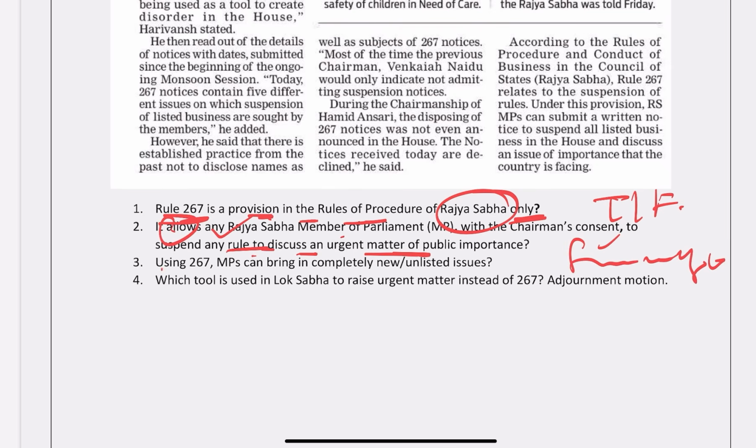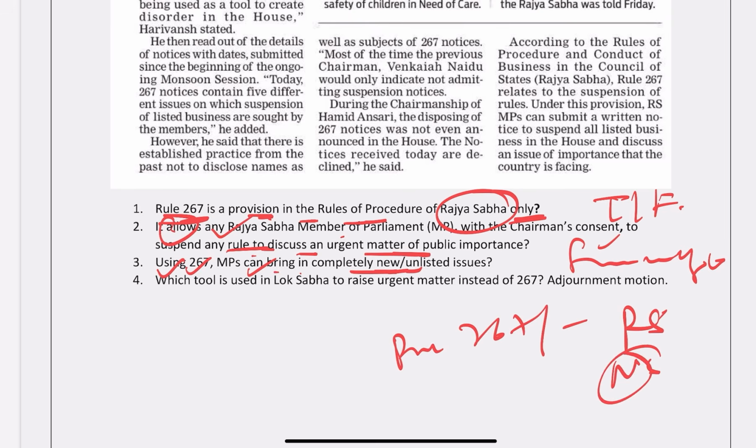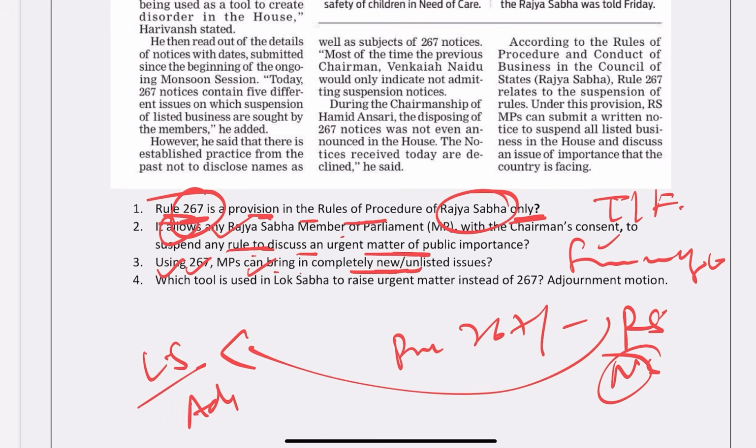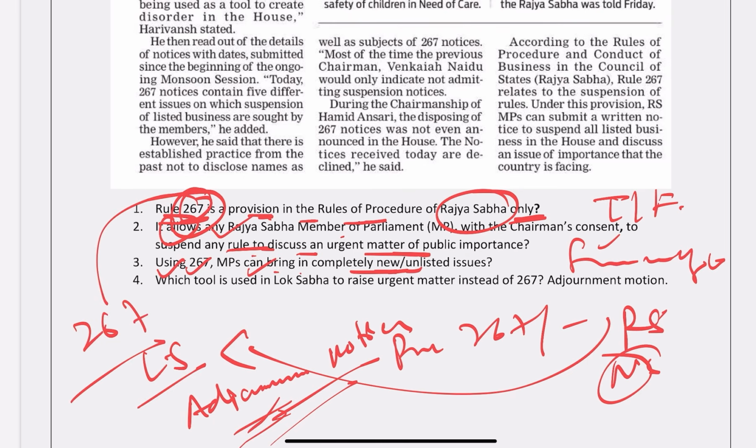Now, using 267, MPs can bring in completely new issues. So if you see here, this Rule 267 is only for the Rajya Sabha, not for the Lok Sabha. So what is the provision used in the Lok Sabha instead of this 267? Adjournment motion. We use the adjournment motion in the Lok Sabha. In the Lok Sabha we don't have this Rule 267. Make sure you know this.